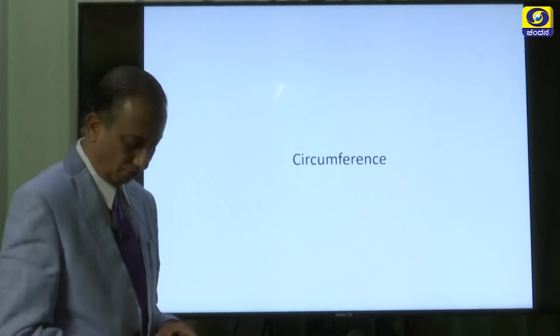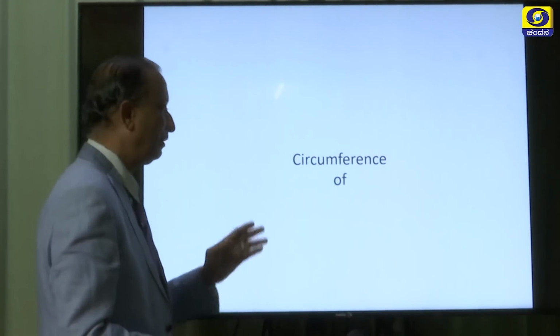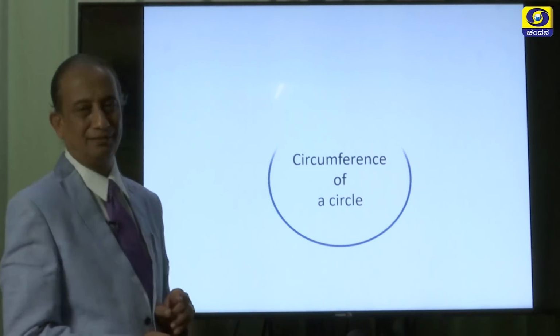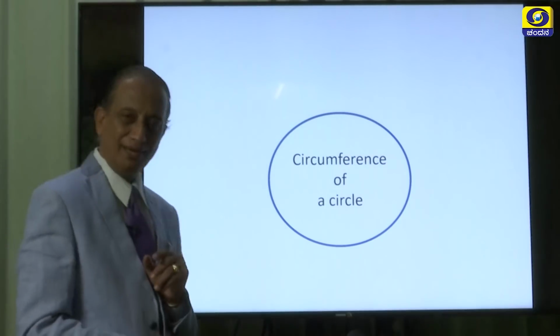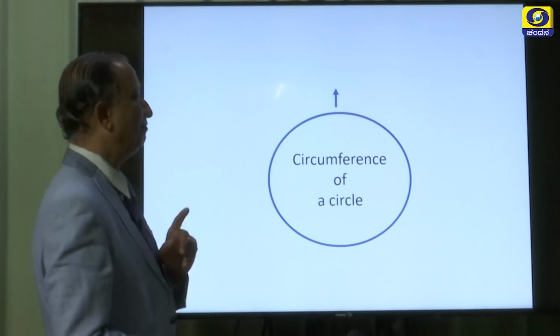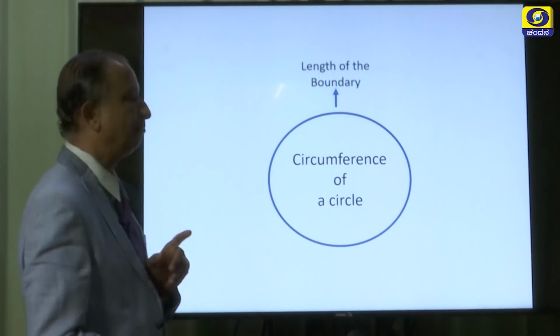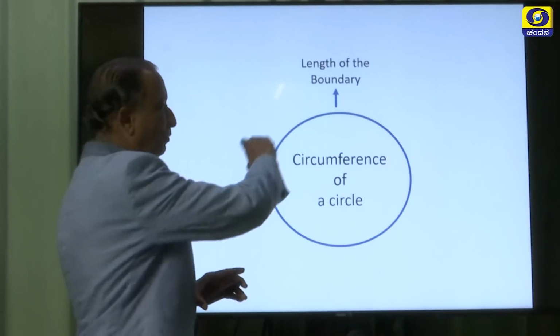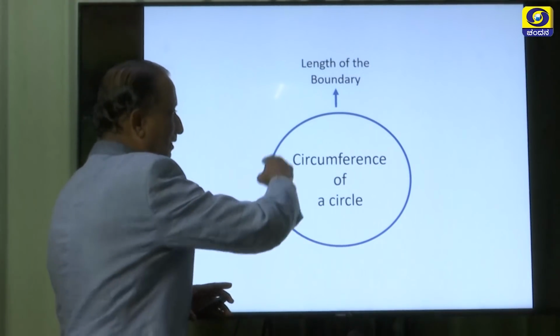The first and foremost point to be discussed is the circumference of a circle. What do you mean by the circumference of a circle? The circumference of a circle is nothing but the length of the boundary, one complete round.